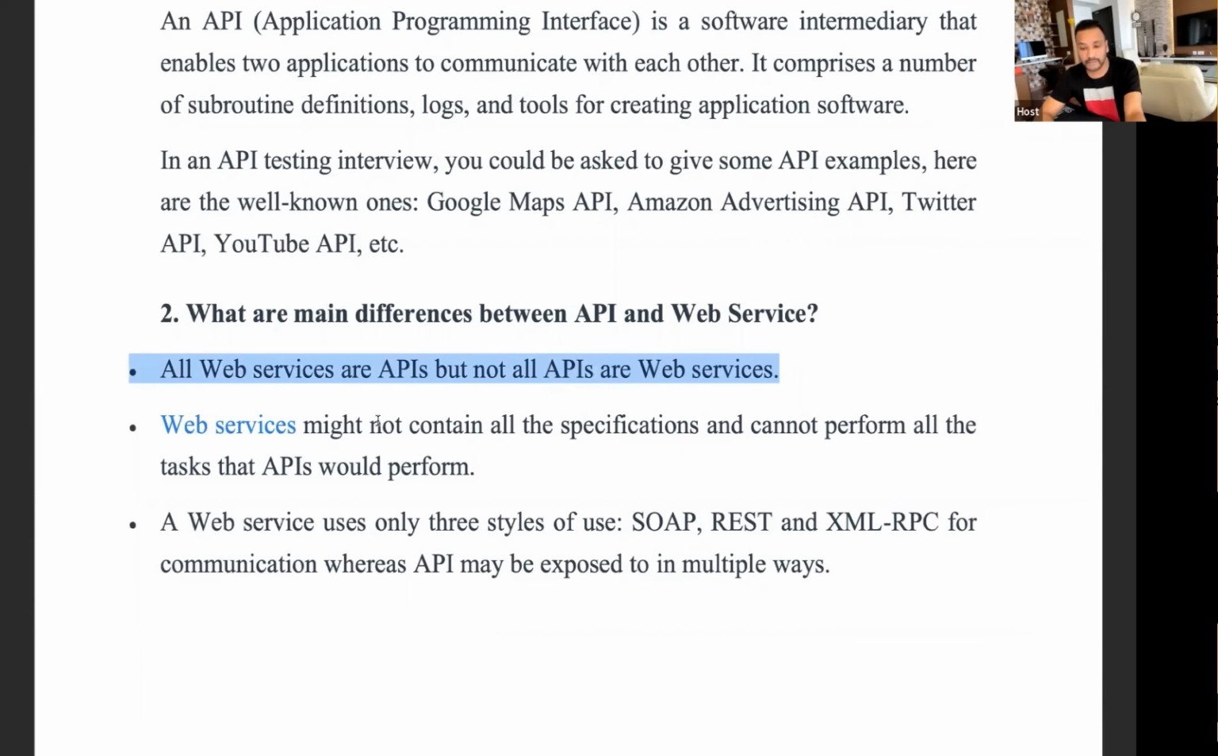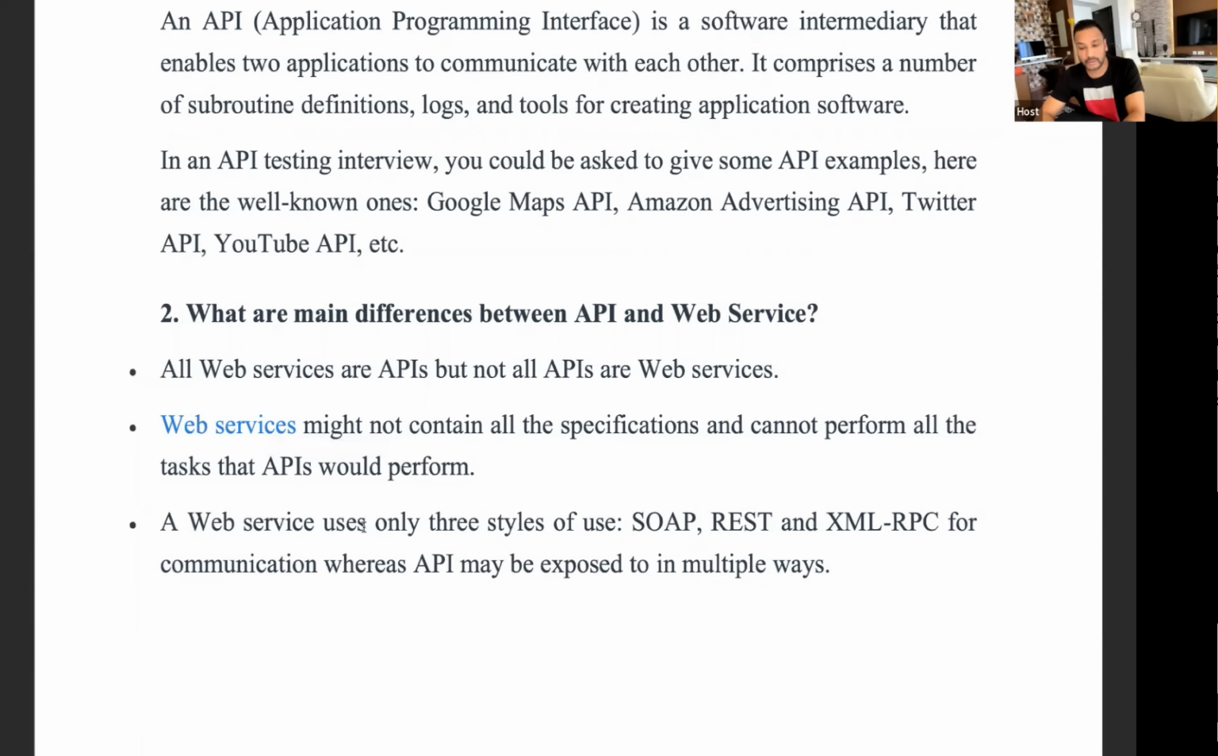Web services might not contain all the specification and cannot perform all the tasks that an API would perform. Web services have very limited information. You tell me what the URL is, and how exactly the different parameters are to be passed to which URL we have to hit. And then after hitting that, the core level, the actual business logic or specification and everything is written inside the API, and over the network we are calling web services.